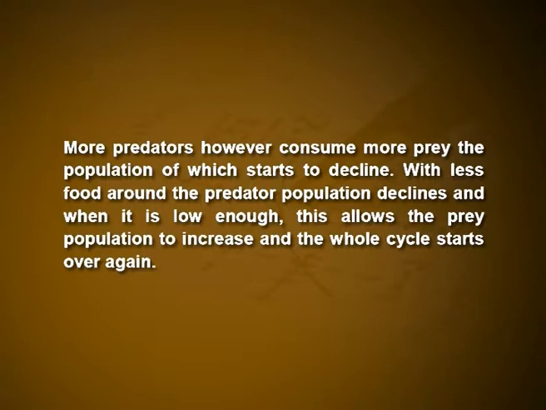The Lotka-Volterra model, unrealistic though it is, does suggest that simple predator-prey interactions can result in periodic behavior of the populations. This is not unexpected, since if a prey population increases, it encourages growth of its predator. More predators, however, consume more prey, the population of which starts to decline. With less food around, the predator population declines, and when it is low enough, this allows the prey population to increase and the whole cycle starts over again.